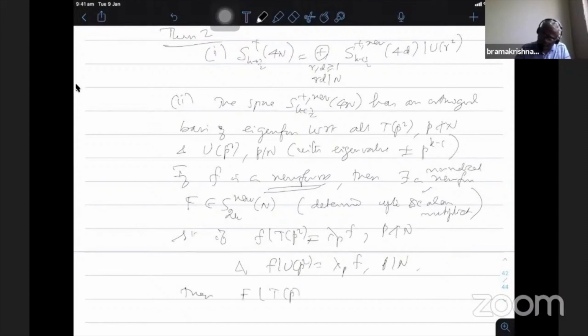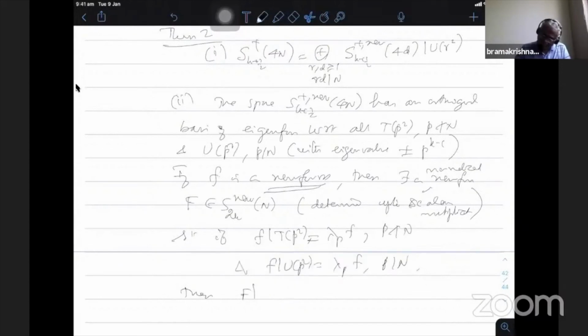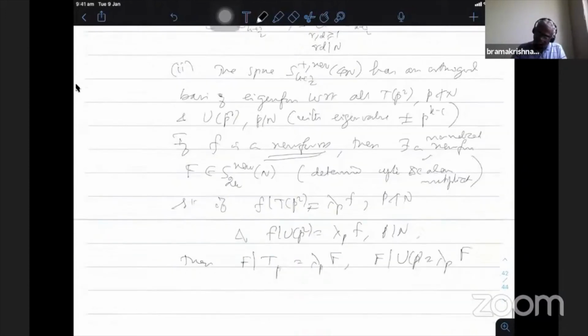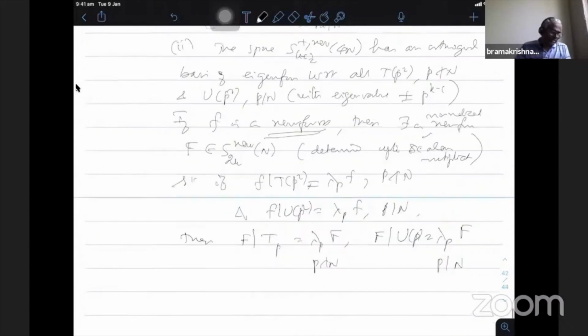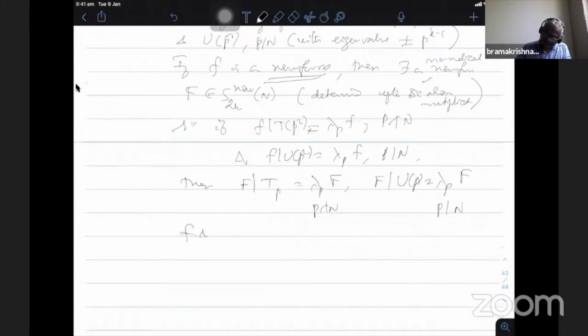This I put a suffix p to distinguish between the integral weight f bar T_p equal to lambda_p and capital F bar U_p. So this U_p is the same whether it is integral or half integral. Only these operators are different. Therefore I am just using that as p not dividing N, p dividing N. And f and capital F are related as follows.